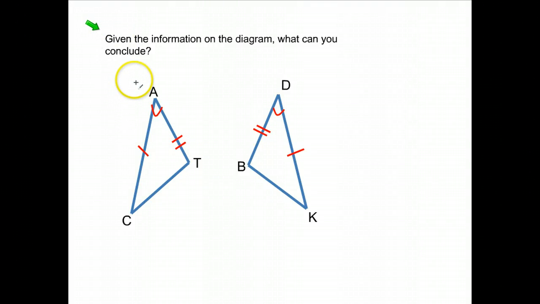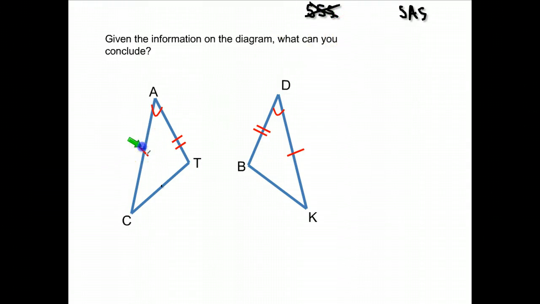Given the information on this diagram, what can we conclude? Well, we have two triangles. So far we've studied properties for determining whether they're congruent. We had SSS, which told us the two triangles would be congruent, and we just talked about SAS. Do we have either of those? Well, looking at the markings, this triangle only has two sides marked, and I know nothing about the third side. So I definitely can't use SSS.